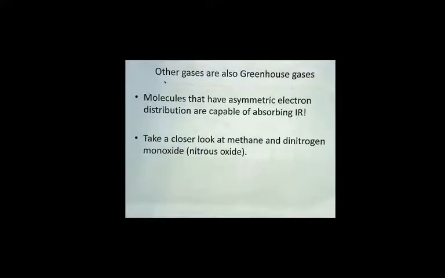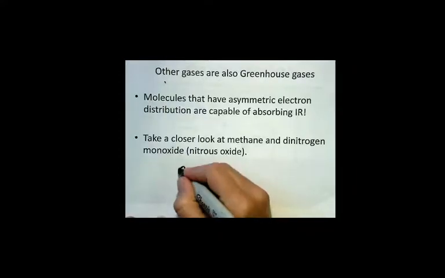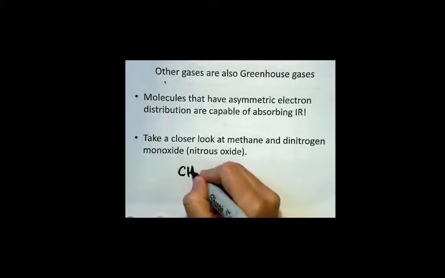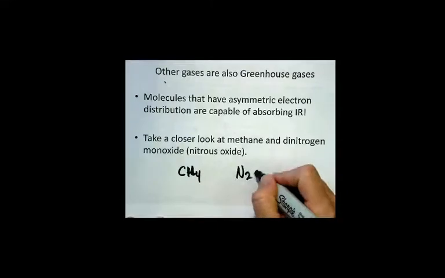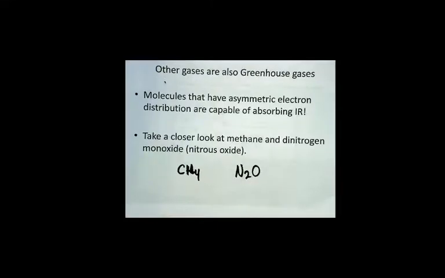So let's take a closer look at a couple of gases that are considered greenhouse gases: methane and dinitrogen monoxide. Dinitrogen monoxide is also called nitrous oxide, and you should know the structures of those two gases, obviously. From what you've learned so far this semester, methane, of course, you memorized, is CH4, and dinitrogen monoxide or nitrous oxide is N2O. So let's take a closer look at a couple of those gases.